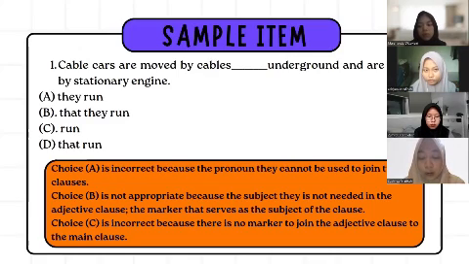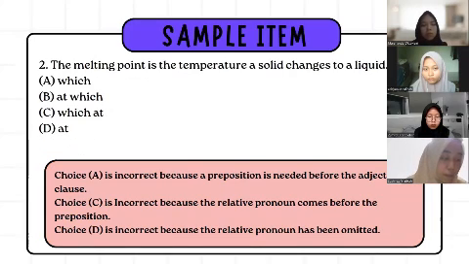With only run, the sentence feels incomplete. So the best answer is D, because that run functions as a relative clause that describes cables. That is the linking word needed to describe the cables, and run is the verb that shows the action of the cables.